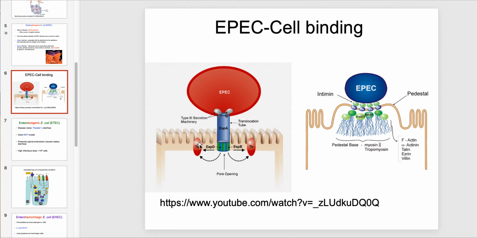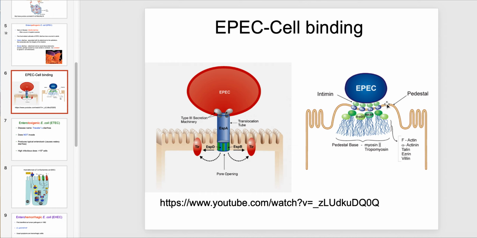By putting those TIRs into the membrane, that gives the bacteria an extra receptor to stick to. And so the type 3 secretion system retracts, pulling the microbe into contact. The microbe will have these adhesins on its surface, these little green spheres here called intimin. So imagine my pointer dot is intimin. As this guy gets pulled into the cell from the retraction of the type 3 secretion system, the intimin binds to the TIR and forms this intimin-TIR intimate relationship with the cell surface.